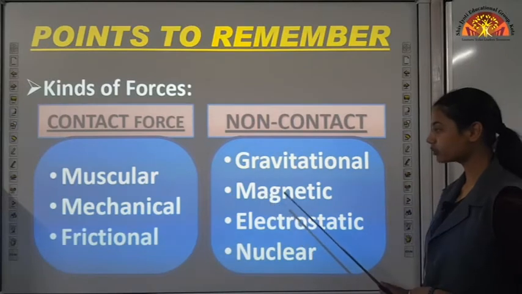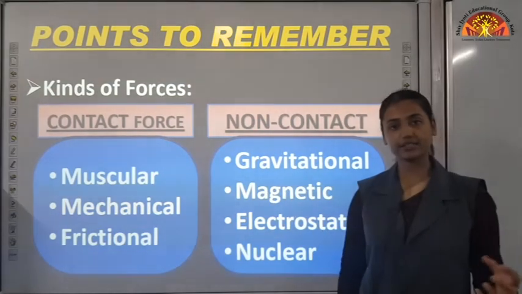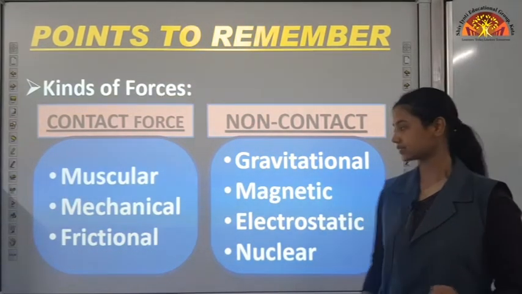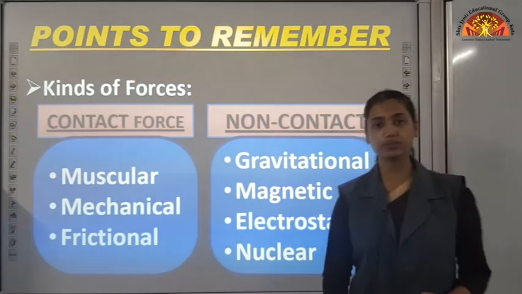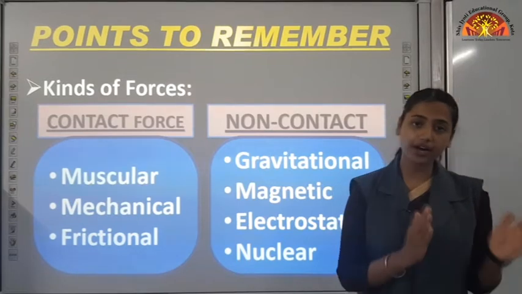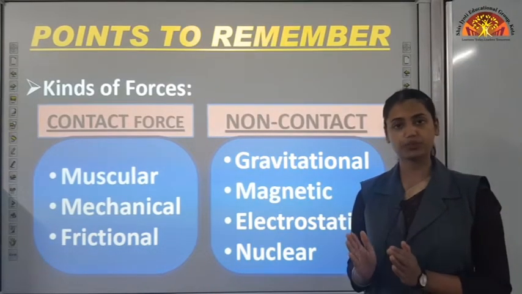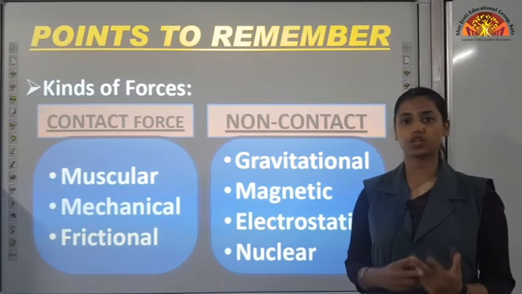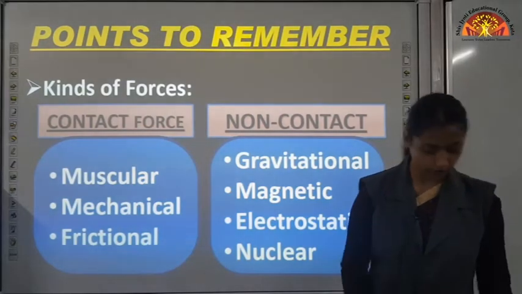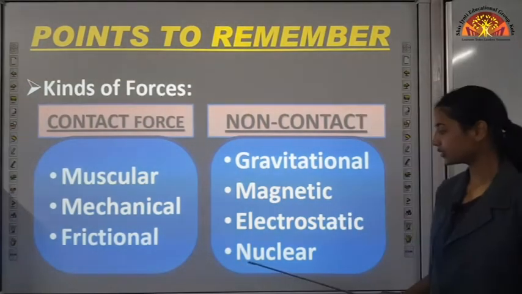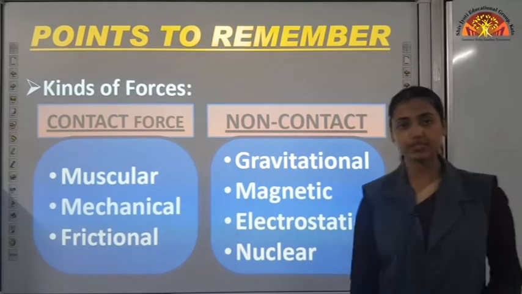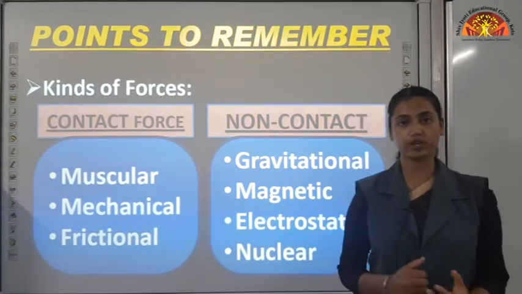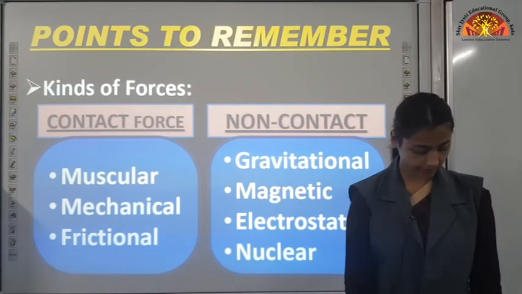Then magnetic force, in which magnets can attract magnetic objects. Then electrostatic force, it is the force between charged and uncharged objects or between two charged objects, we will discuss it later. Then nuclear force is again a non-contact force in which the particles of an atom attract each other.